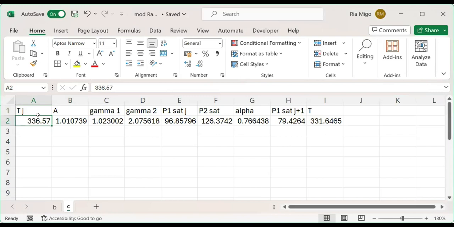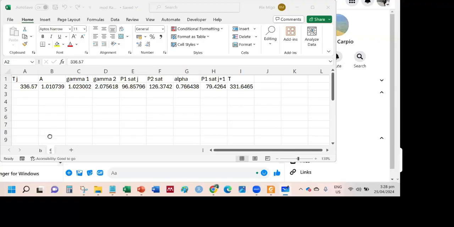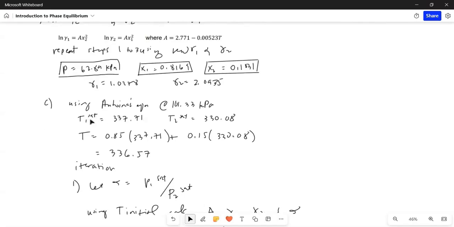So the first step is assuming a temperature, and we calculated this by first getting the saturation temperature for species 1 and species 2, and then getting the mole fraction weighted sum of these temperatures, and that would be our initial temperature.